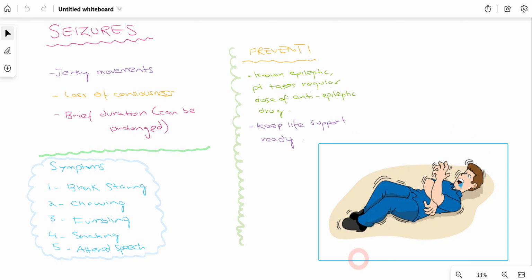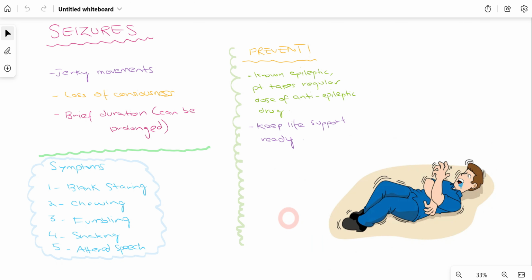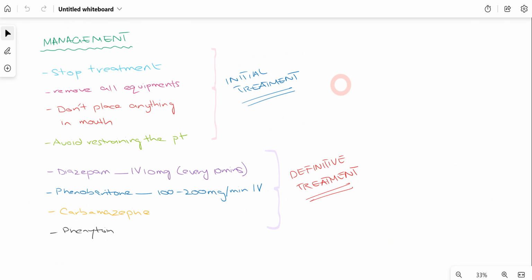As you can see in this picture as well, when the patient actually suffers from seizures, they have jerky movements, they have lost their consciousness, and we have to make sure to treat the patient as soon as possible. Regarding management of the patient that we have now identified to suffer from seizure, there are two main things that we have to do. Firstly, there is initial treatment and then there is definitive treatment.